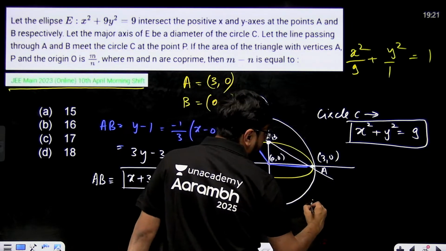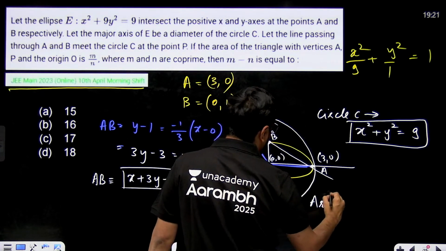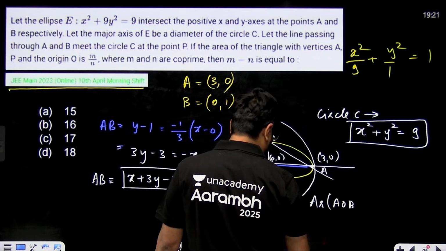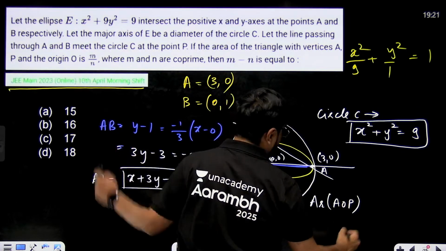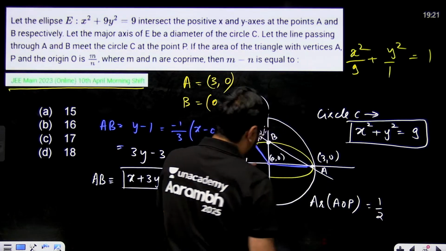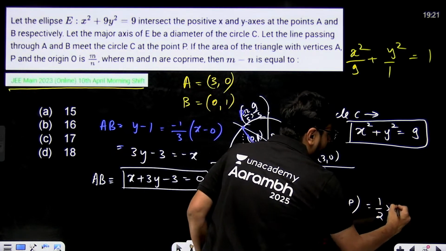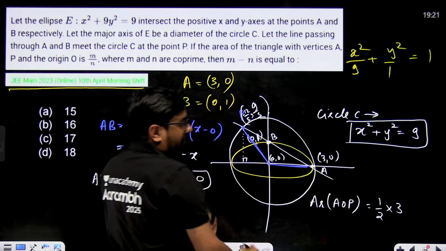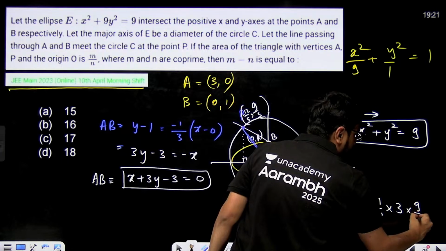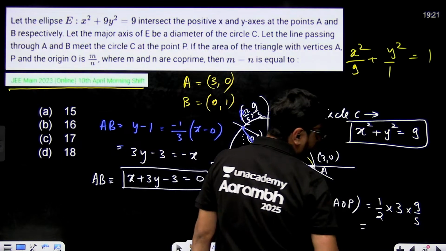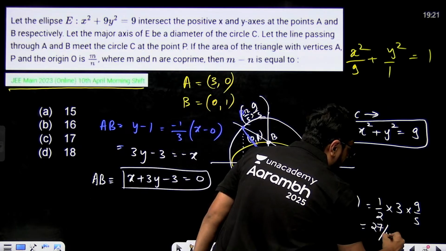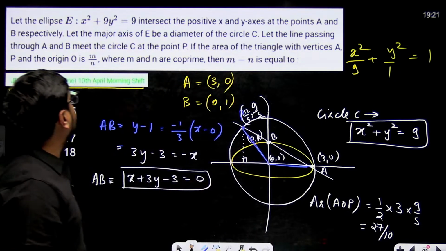So half area of triangle AOP they are asking, right, will be equal to half into base will be 3, right? Altitude will be how much? Altitude will be just y coordinate, which is 9 by 5. So this will be your area. That means 27 divided by 10. 27 by 10 is your area.